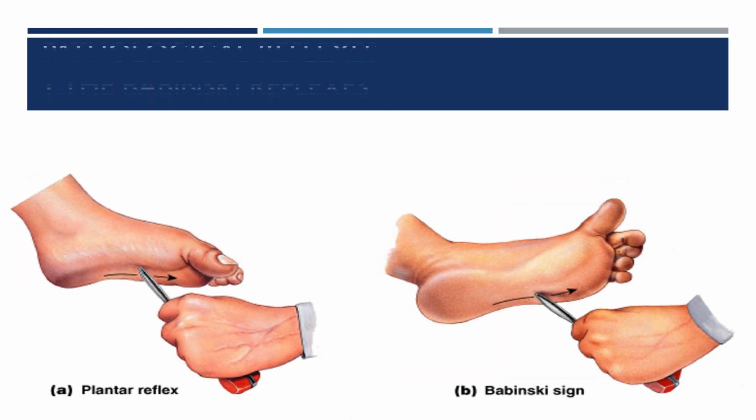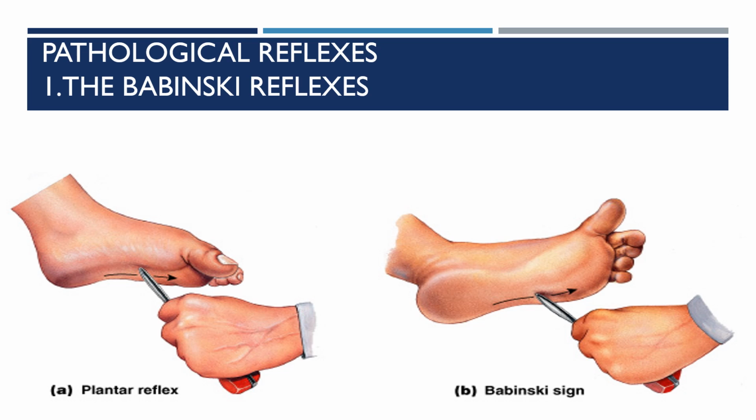So let us discuss the pathological reflexes, to start with the Babinski reflex. So this is the normal plantar response for the plantar reflex. Here it is the extensor response of the plantar, which is the Babinski sign.